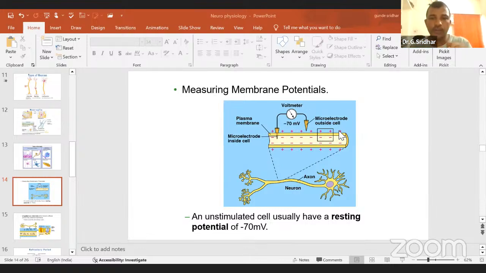You will find the sodium ions. That is the reason you will find more sodium ions outside the cell. Due to these more sodium ions, which carry a cationic charge, you will find the positive charge.